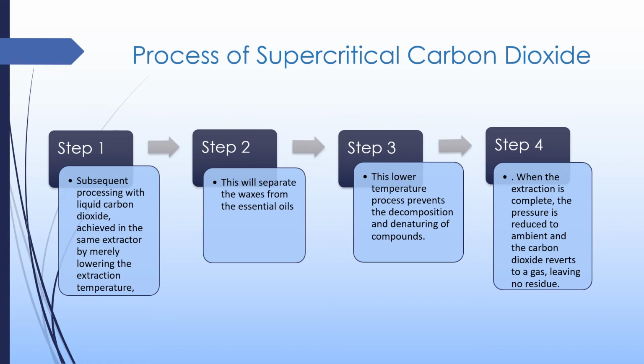Operators usually lower the extraction temperature of the extracting materials, and this will separate the waxes from the essential oils. This lowering of temperature prevents the decomposition or denaturing of the compounds that are present in the volatile oils. When the extraction is completed, the pressure is reduced to ambient pressure at room temperature, and the carbon dioxide turns to gas, leaving no residues.